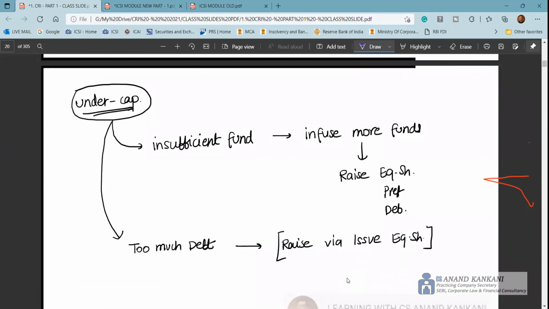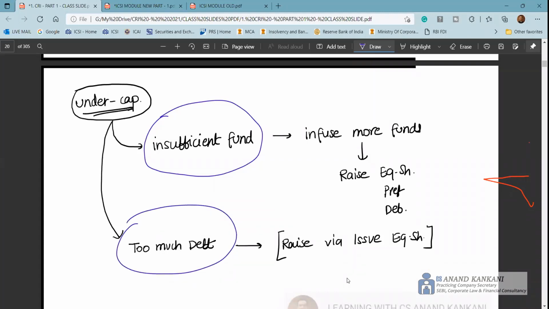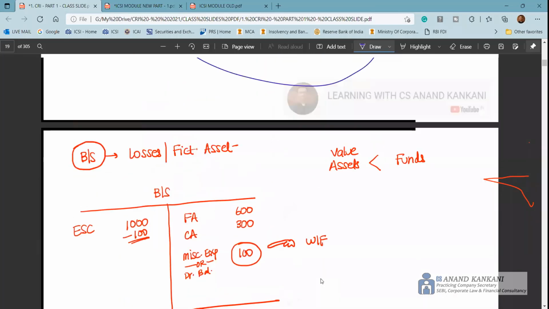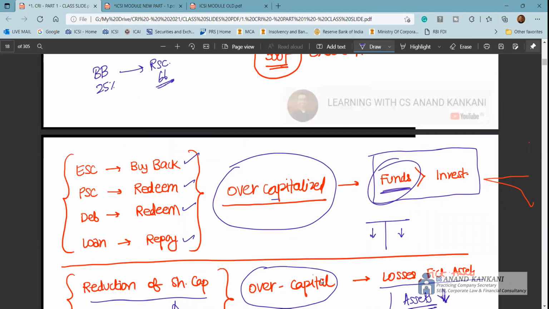Thereafter, if the company is undercapitalized, this means that the company has insufficient funds, or there is too much debt in the company. If there is too much debt, you infuse equity, and if the company has insufficient funds, then you need to infuse more funds. Now, how do you know that the company has insufficient funds? That's because the company has investment opportunities, but the funds are not there. So it's exactly the opposite of the overcapitalized company, where funds were more but the investment opportunities were less.